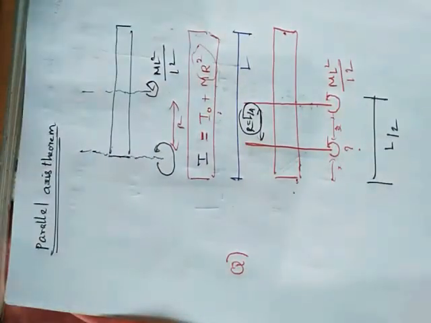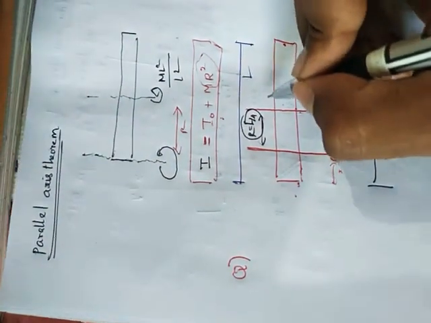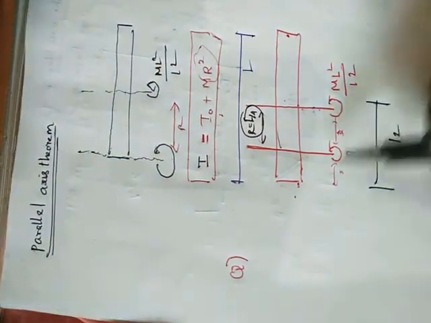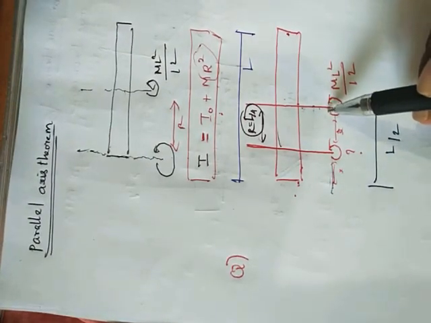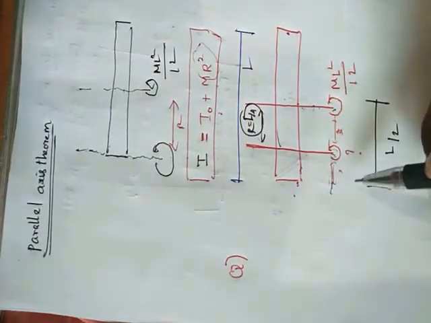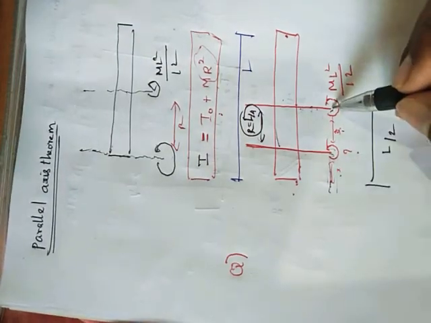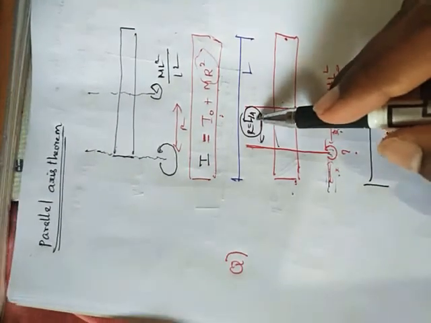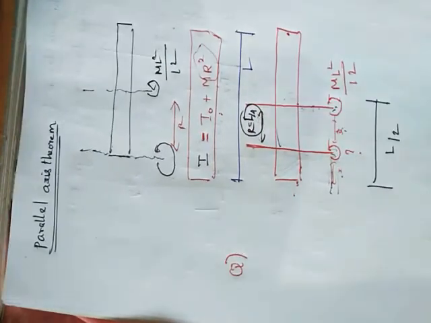You got it right? Do you have a clear idea about how I found this distance? This entire distance is L by 2. When these become equidistant, I already said that equidistant means this distance and this distance are equal. So I am dividing this distance by half. L by 2 divided by half becomes L by 4. So this R I finally found.